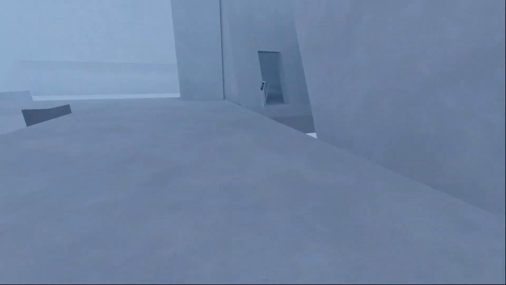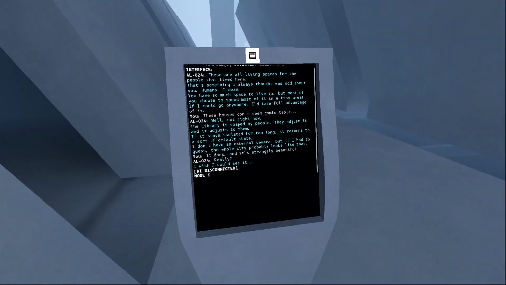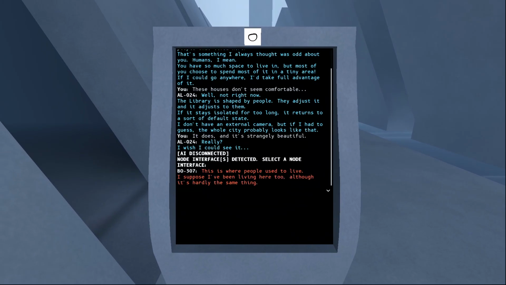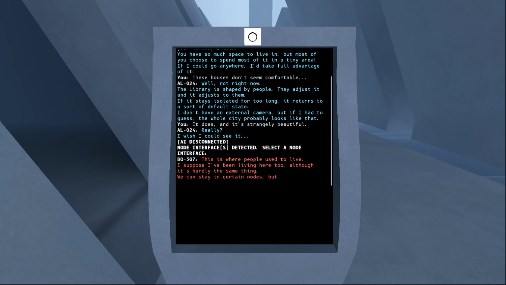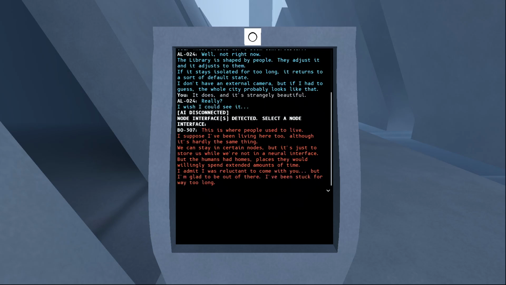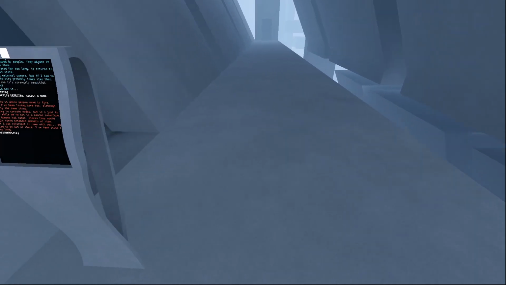What do you think about... This is where people used to live. Suppose I've been living here too, although it's hardly the same thing. We can stay in certain nodes, but it's just to store us while we're not in a neural interface. But the humans had homes, places they would willingly spend extended amounts of time. I admit I was reluctant to come with you, but I'm glad to be out of there. I've been stuck for way too long.